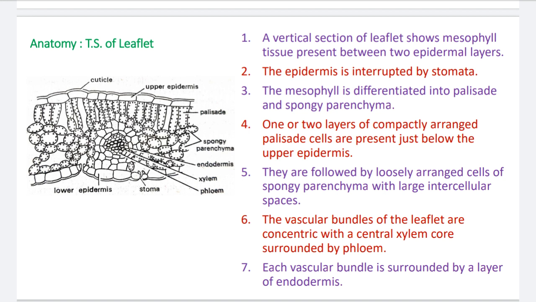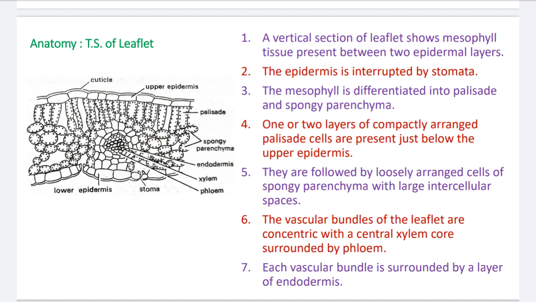Number 2, the epidermis is interrupted by stomata. The epidermis of the leaflet is covered by the stomata. Number 3, the mesophyll is differentiated into palisade and spongy parenchyma. Palisade tissue is nothing but the columnar tissue.